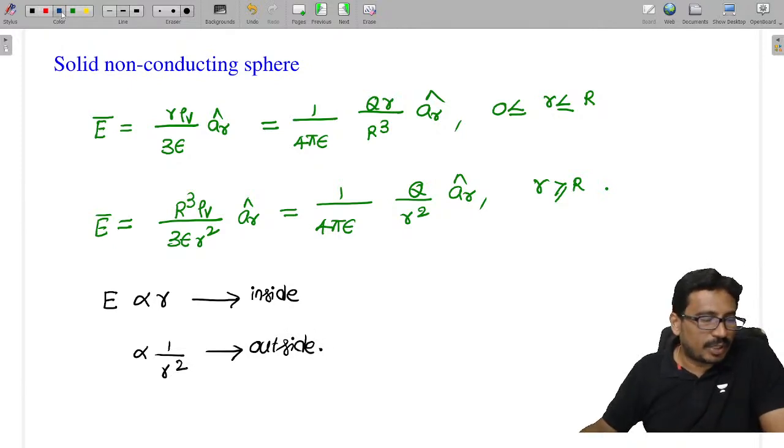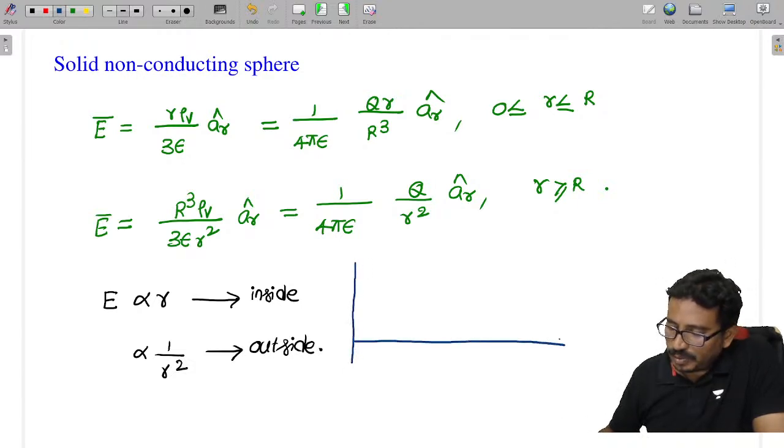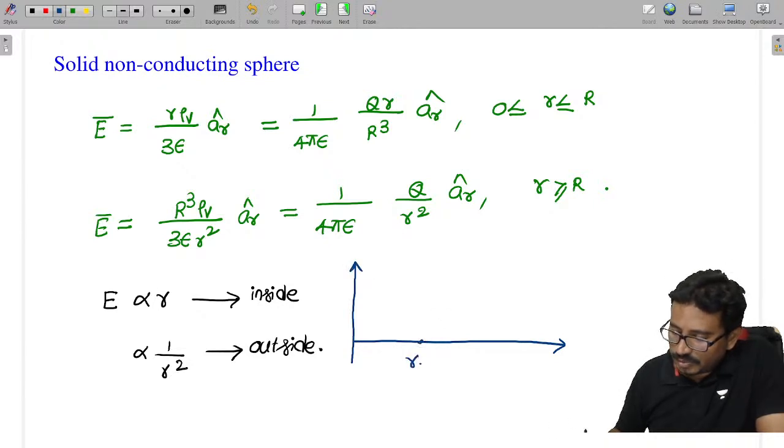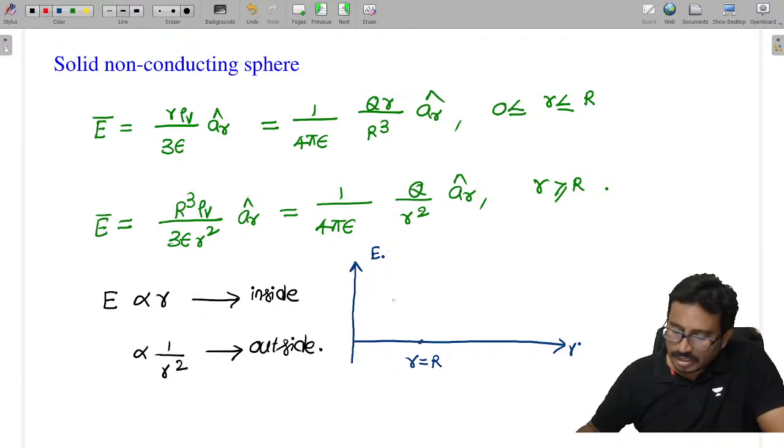So if you draw a plot of the variation of electric field with respect to distance, inside, that means up to small r equal to capital R, the electric field is directly proportional.